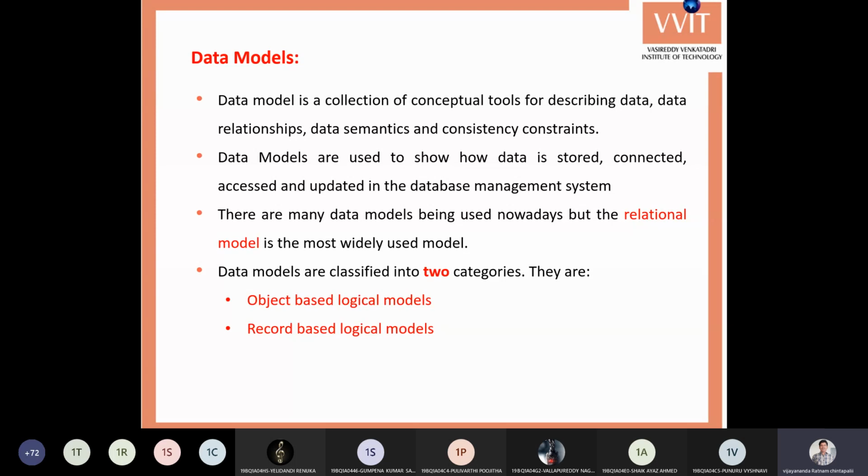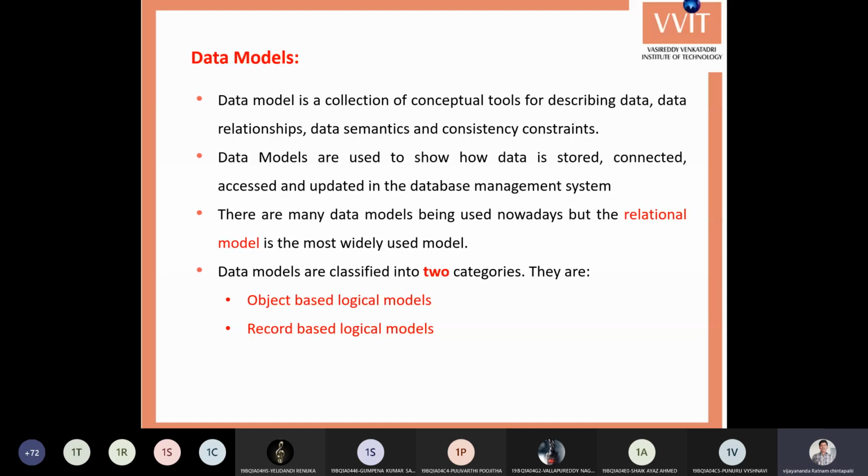So I hope you understand what a data model is. A data model is a collection of conceptual tools for describing data relationships, their syntaxes and semantics, and their consistency constraints to avoid redundancy. I hope everybody understands this. Now we'll see what object-based logical models are, and then what record-based logical models are.